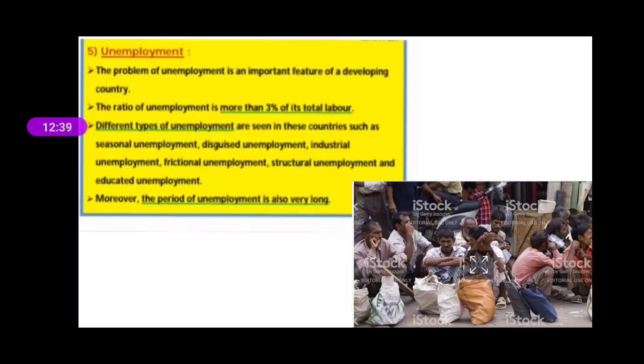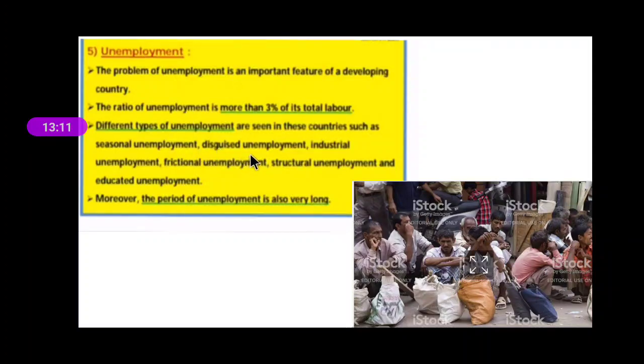But again, when the summer season comes, as they do not have an irrigation facility, because of the lack of water, though they have a farm and are skilled, they are still not able to take a crop, and because of that they become unemployed. Farmers become unemployed in the season of summer. In this particular season they remain unemployed, and that's why it is known as seasonal unemployment.